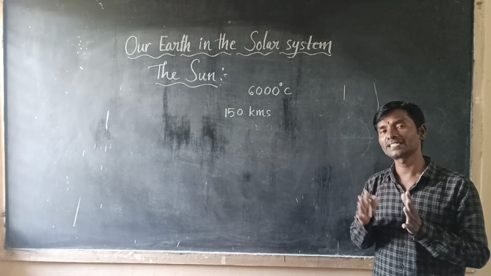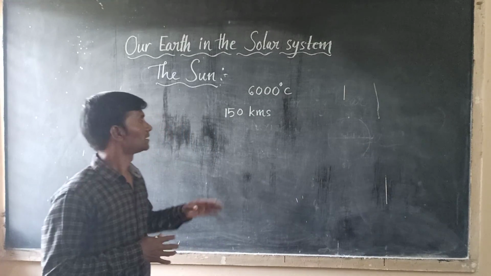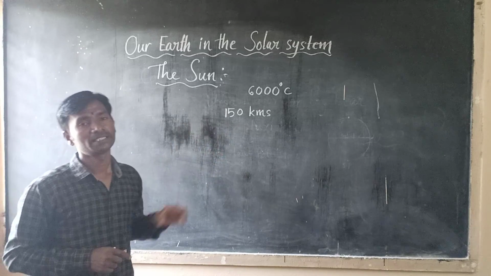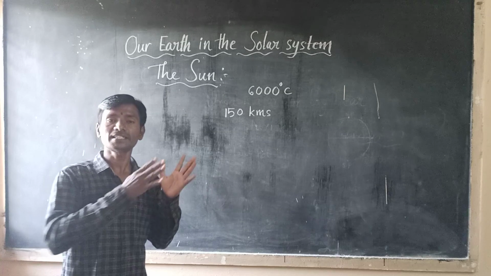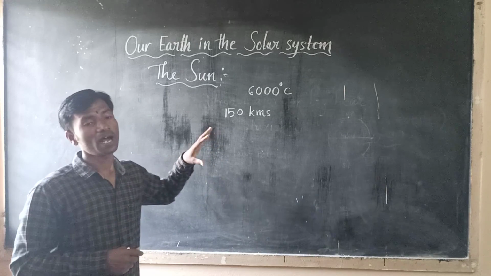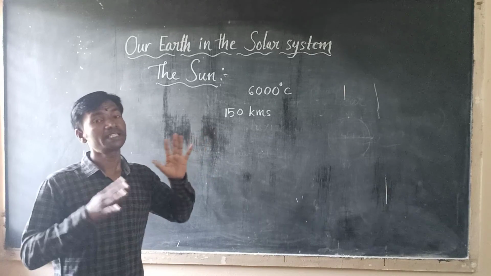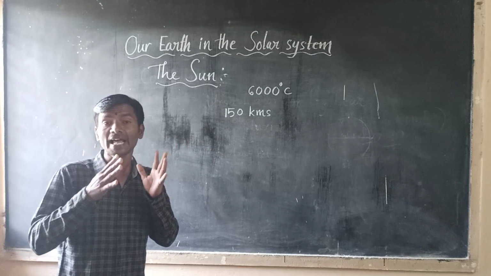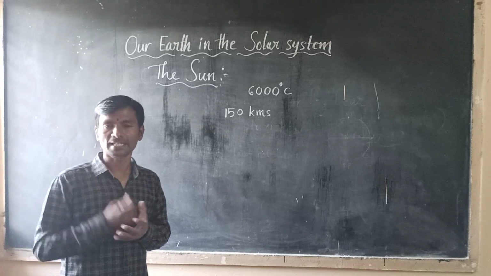How big is the sun? 13 lakh earths can fit inside the sun.